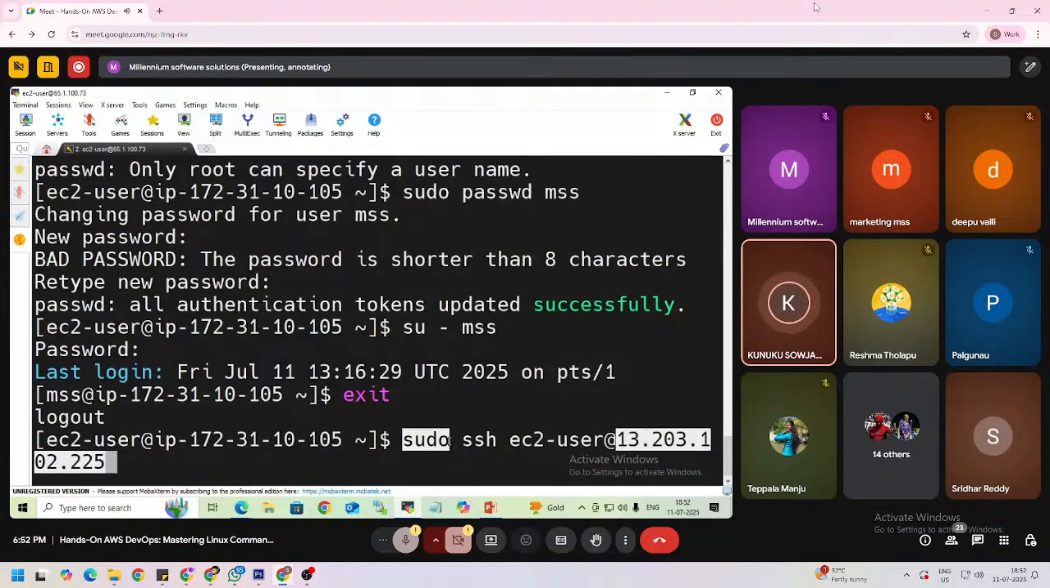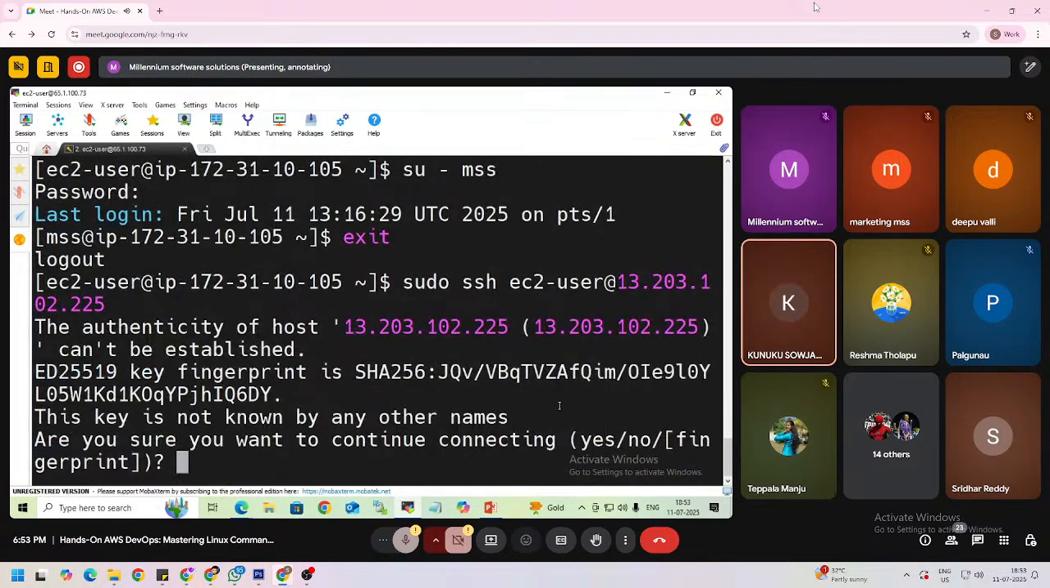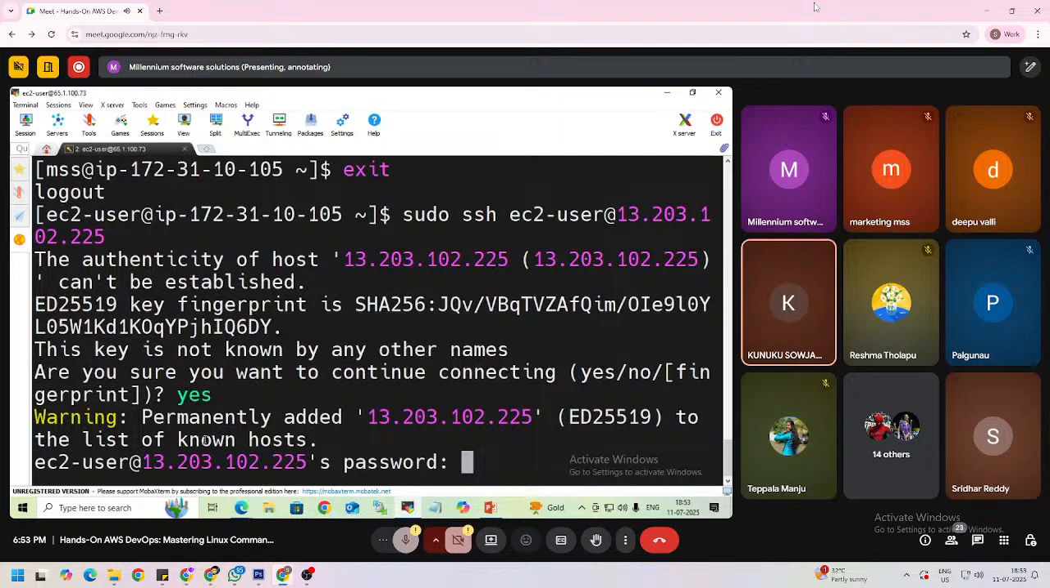So the sudo ssh command is used to connect to the Linux 2 server, and then ec2-user, the user with which it was connected to that server, and then the public IP. Then press enter. The first time it will ask permission, so here I am typing yes and then enter. It will ask for the password: 1, 2, 3, 4.